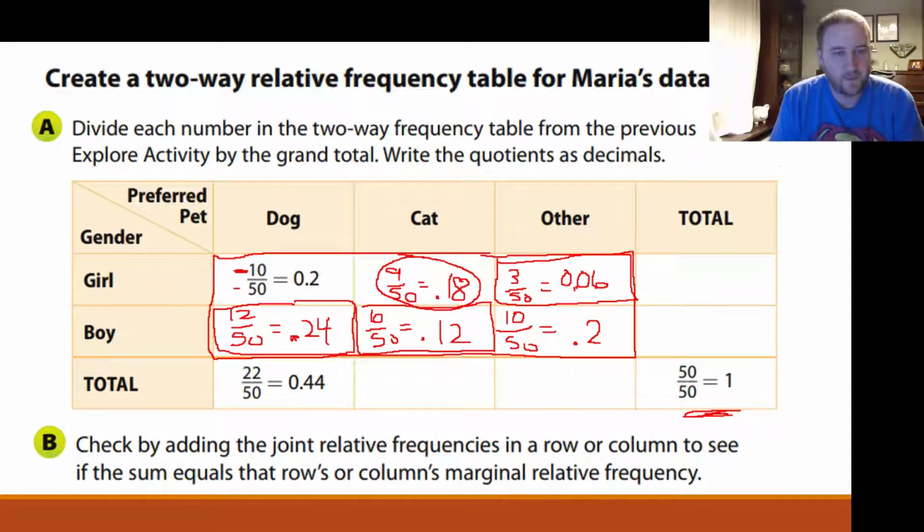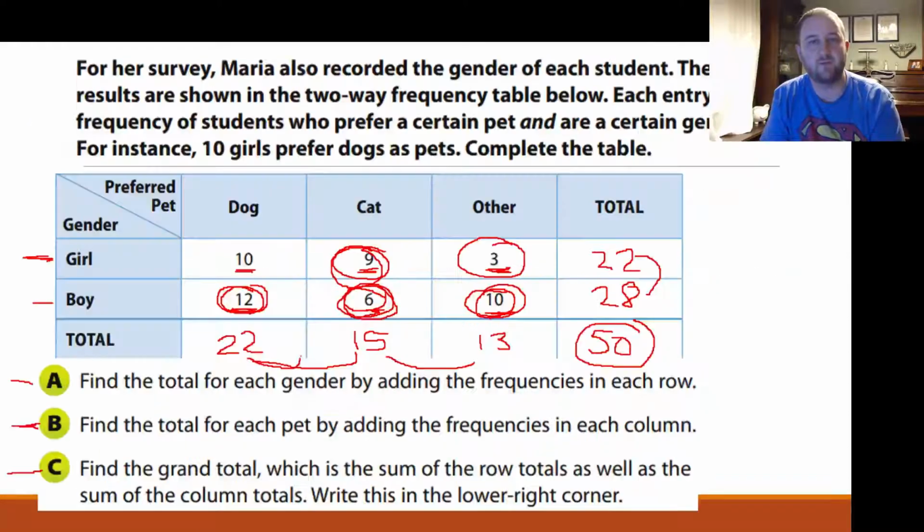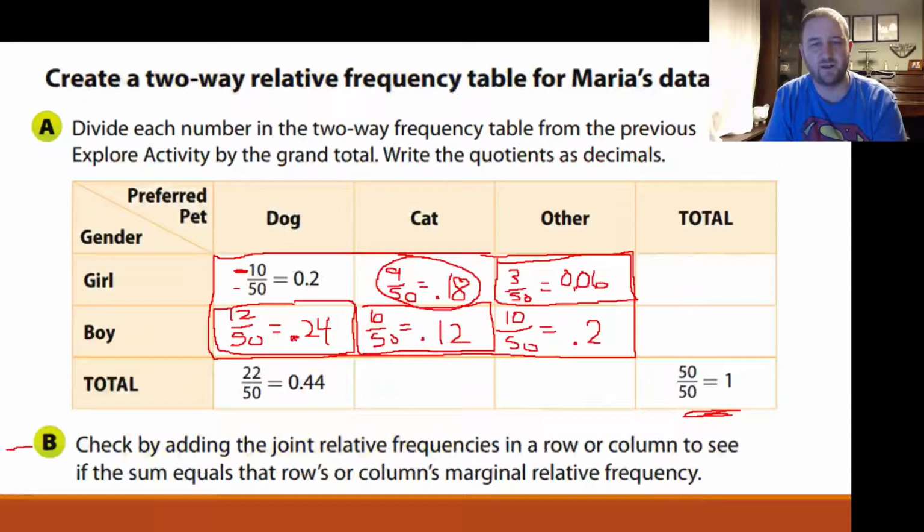Now, part B says check by adding the joint relative frequencies in a row or column to see if the sum equals that row or column's marginal relative frequency. So let's find the marginal relative frequency. Remember, the marginal relative frequency is when we take this row total and divide it by the grand total. So 22 divided by 50.